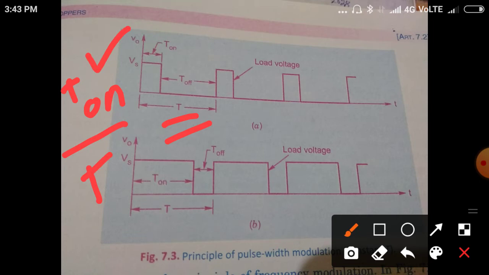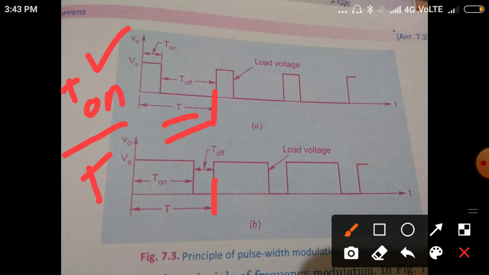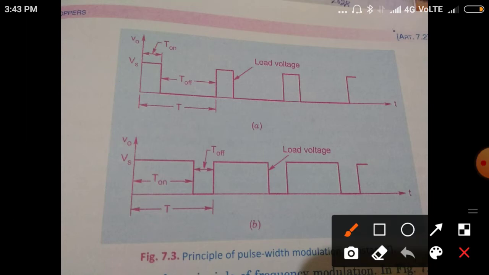T constant means here T, here T. But the pulse width during T on is up to this much. In the upper waveform, T on is 1/4 of T. This T on pulse width is 1/4 of T. But in the below waveform, again T is up to this point, here also T is up to this point, this is the same line.